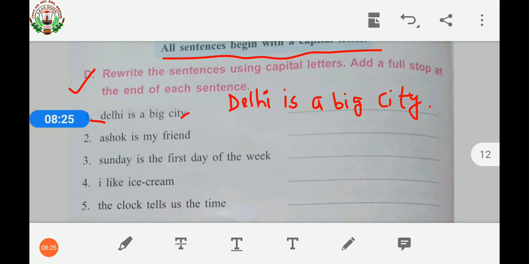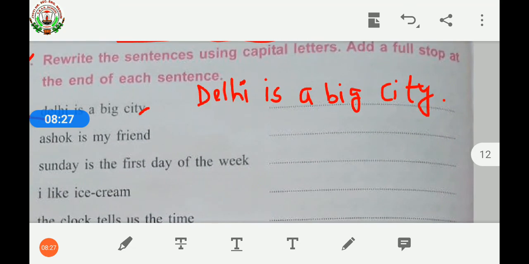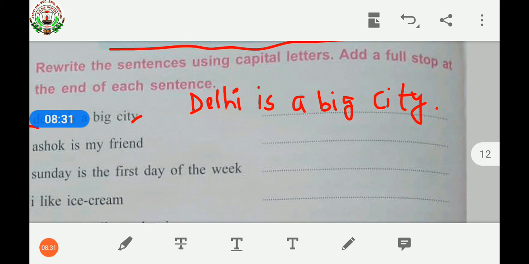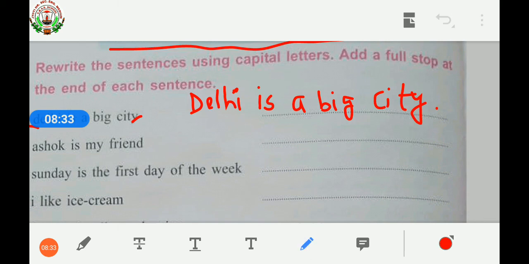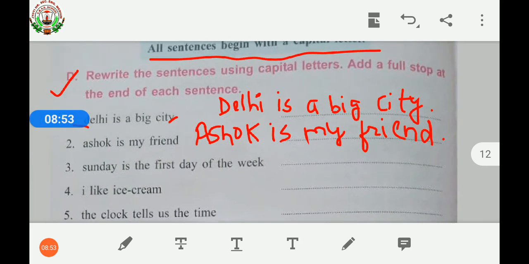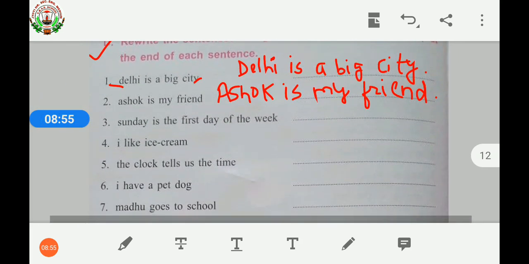Ashok is my friend. To make it a perfect sentence, we have to write the first letter with the capital letter. See, Ashok, A-S-H-O-K. Ashok is my friend. Then don't forget to put the full stop. Now Ashok is my friend. It's a complete perfect sentence. Likewise, you have to do the other questions.